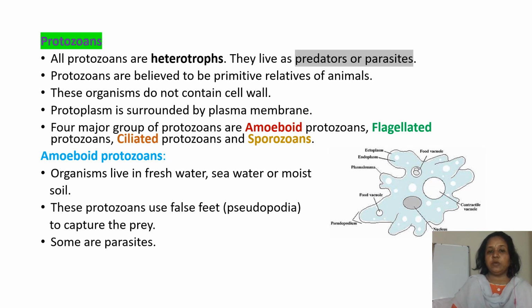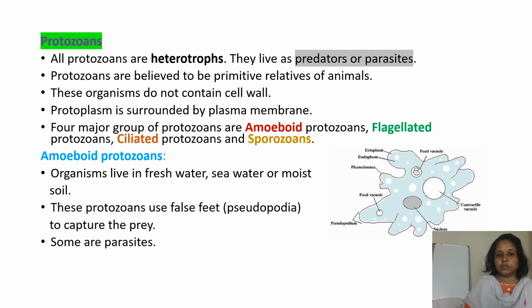Protozoans are believed to be the primitive relatives of animals. Earlier they were included under Animalia, but now protozoans are included under the Protista. These organisms do not have a cell wall, and the protoplasm is surrounded by the plasma membrane. So the cell wall is absent, but the cell membrane, that is the plasma membrane, is present.